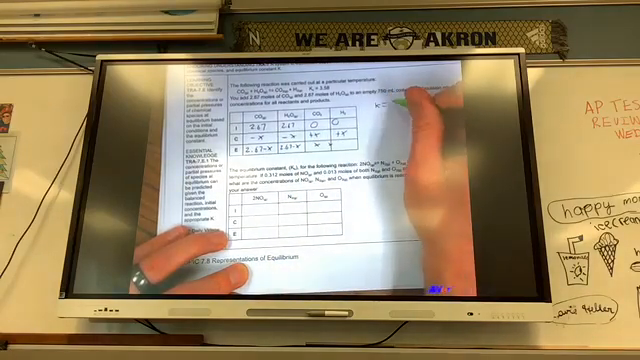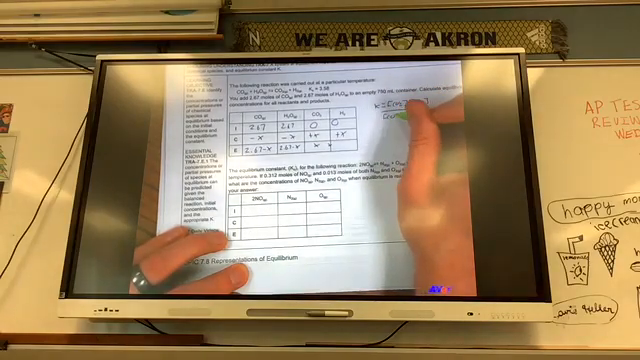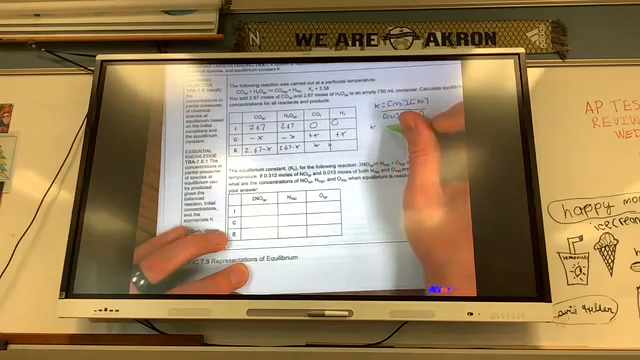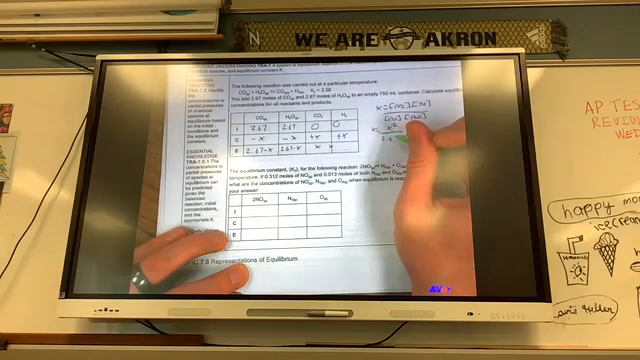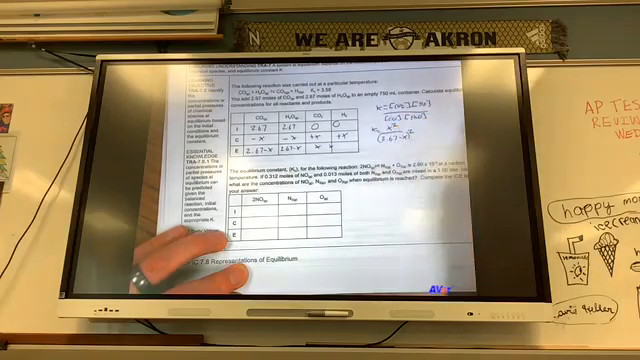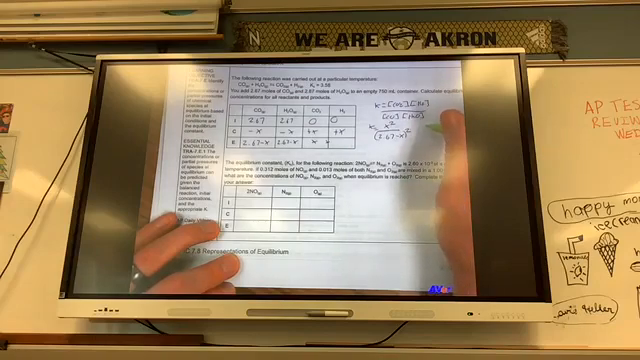K equals concentration of CO2 times concentration of H2 divided by concentration of CO times concentration of H2O. Plugging in some of my numbers, K equals x squared over 2.67 minus x squared. So I'm going to take the square root of that whole thing. So K equals x over 2.67 minus x.